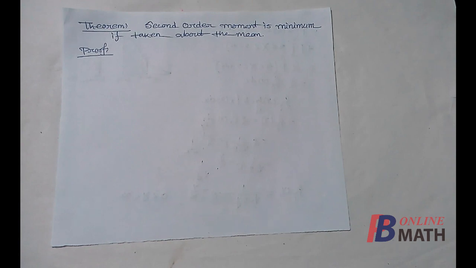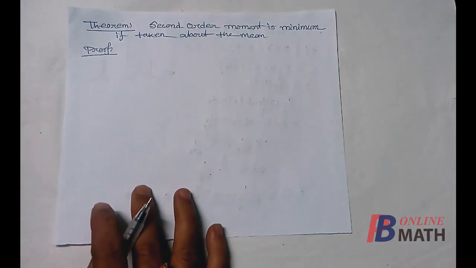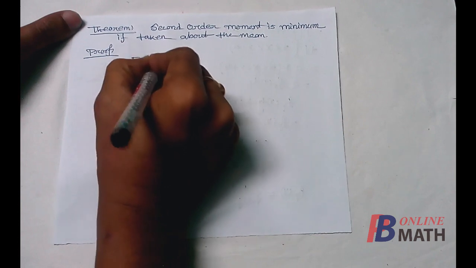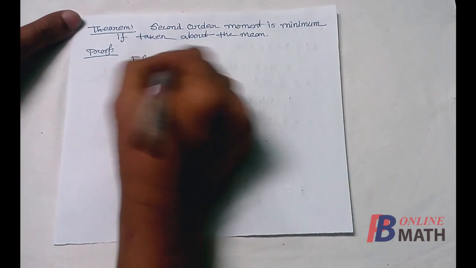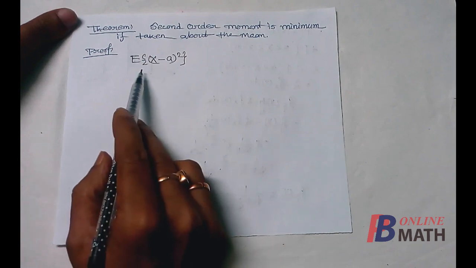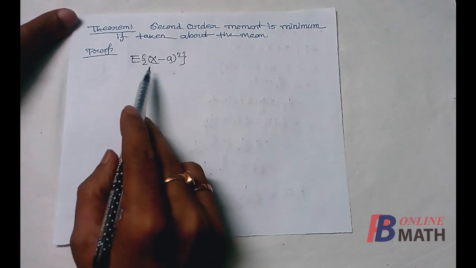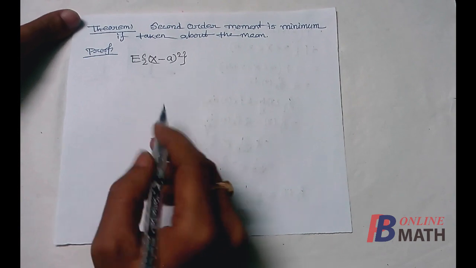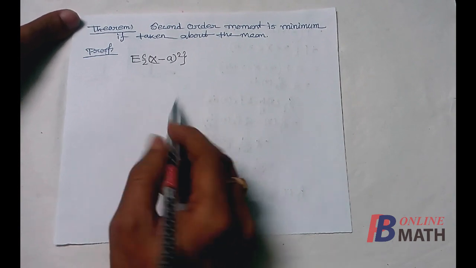We prove one more important theorem, that is, second order moment is minimum if taken about the mean. We know that the second order moment about the point a is given by E of (x minus a) square. Now we need to prove that this quantity is minimum when it is taken about the mean, that means when a equal to the mean m. So we start the proof here.